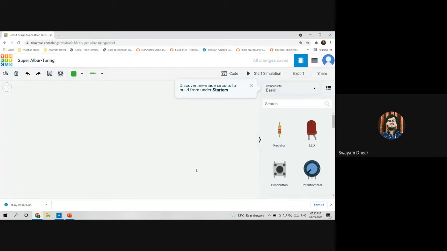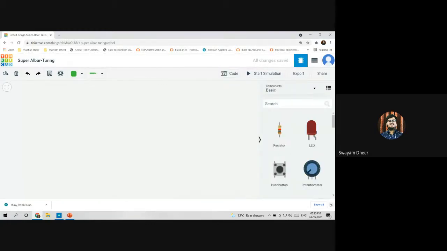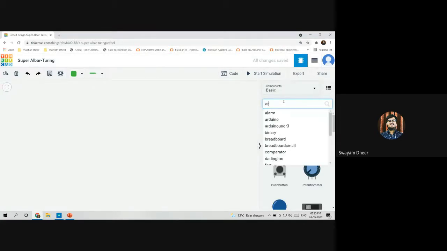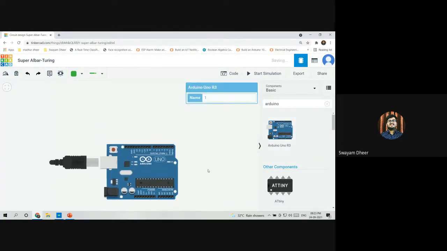There is no component for monitor in it. Serial monitor, yeah, it will come. Just wait for it, I'll show. Okay, so now again, I'll be choosing the basic components. Please, everybody, choose all the basic components. That is Arduino Uno R3. I'll be mentioning it here.